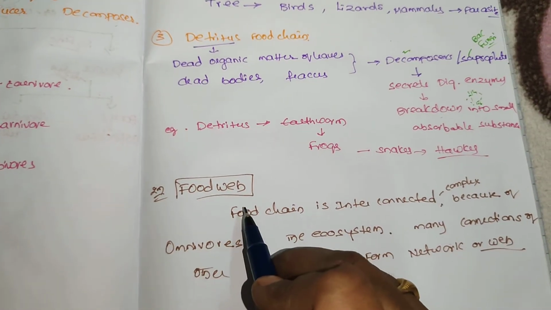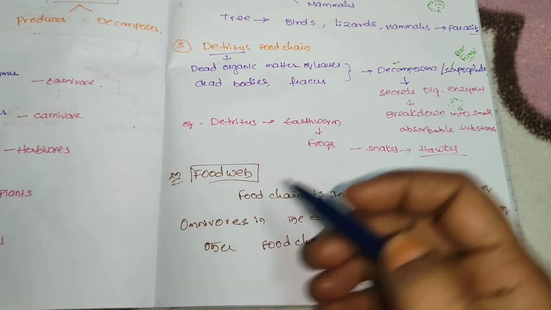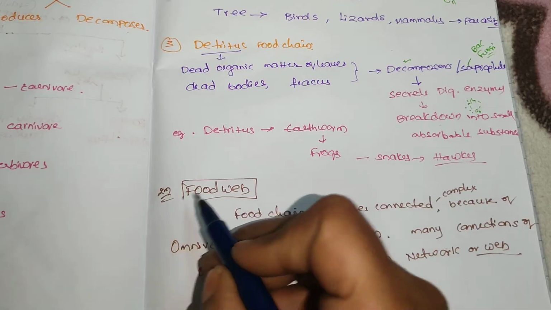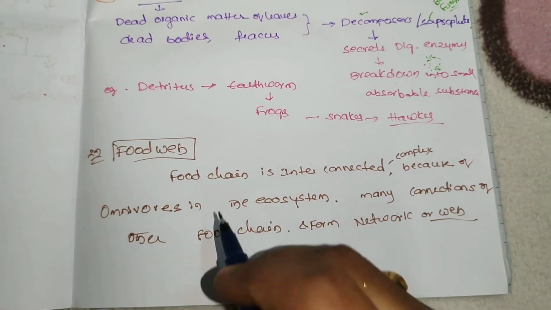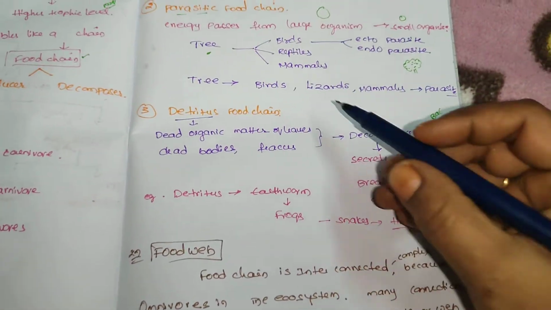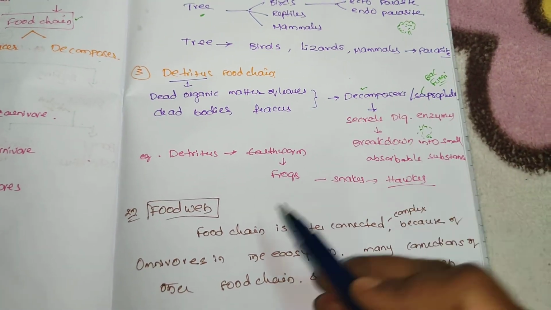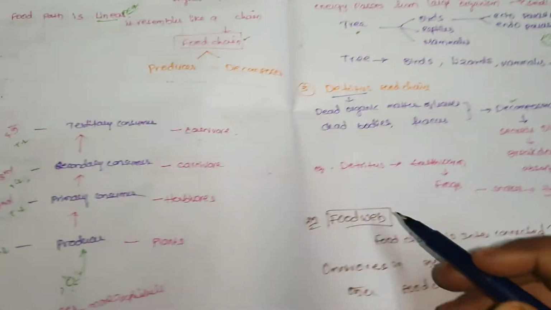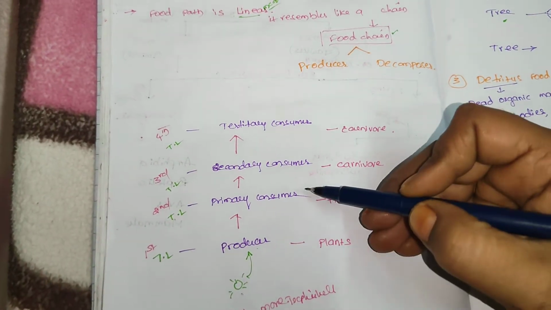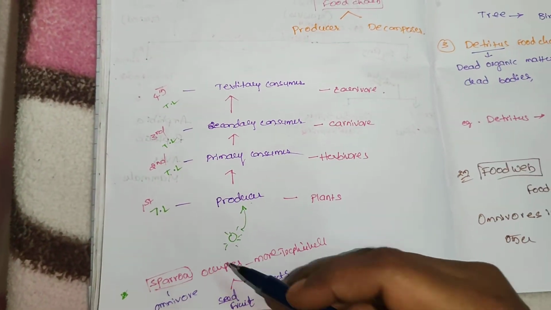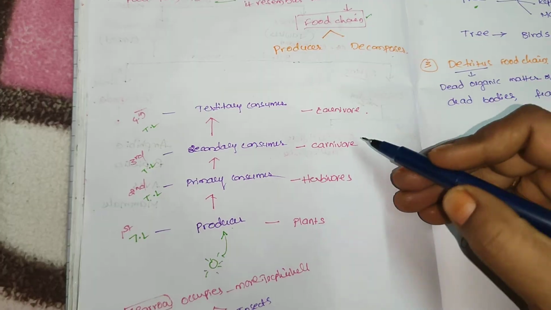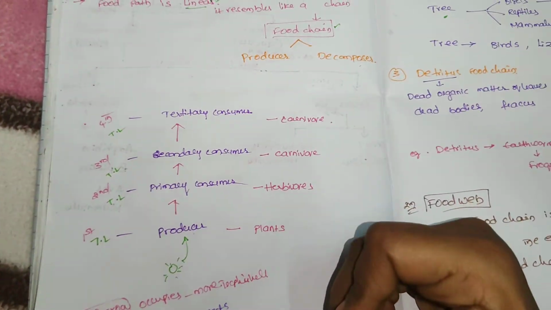Then the food web is also important. The significance of food chains, also called the food web, is a 2 marks question important for the IPE. Every individual trophic level and every individual organism is interlinked with each other. We have herbivores, carnivores and also omnivores, all interlinked.